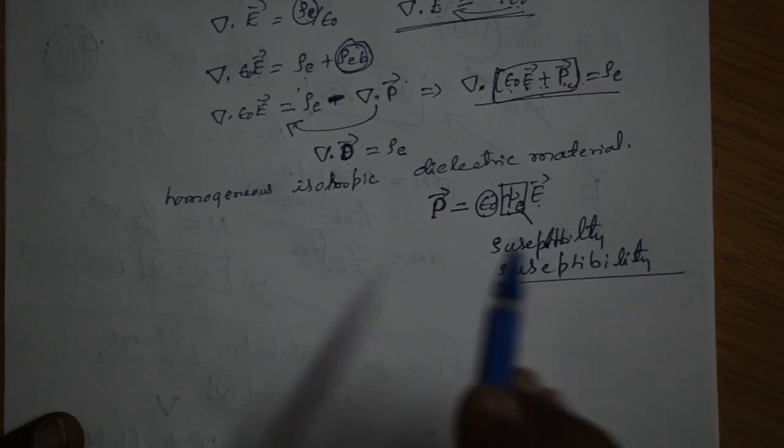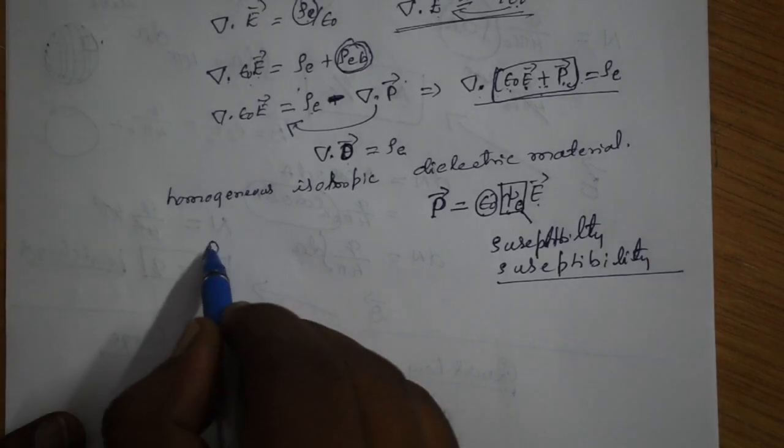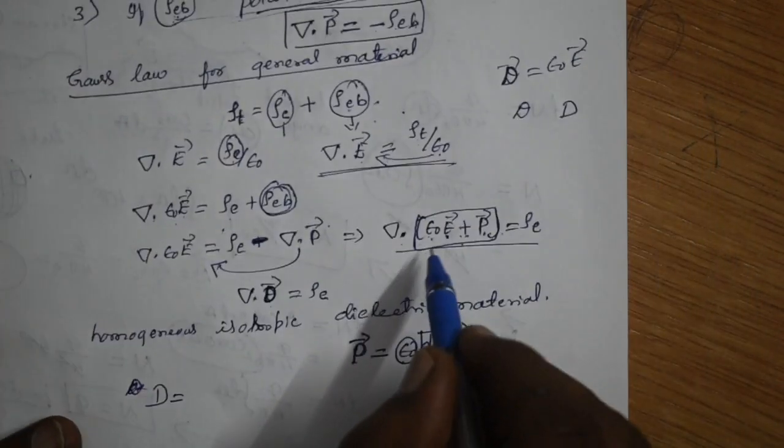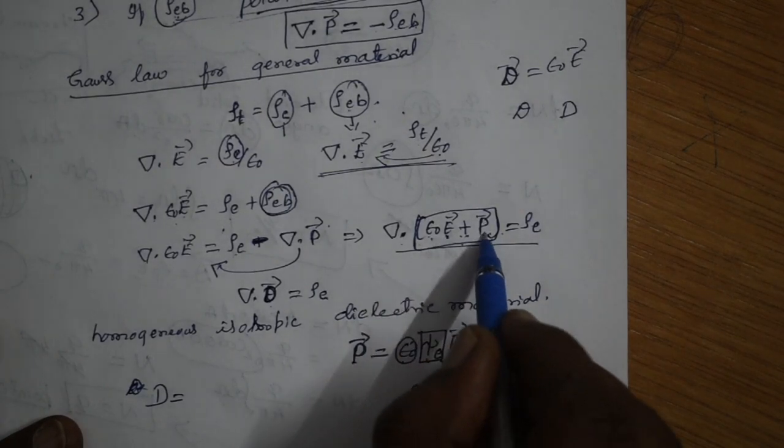Now using this we can write your capital D as, capital D means epsilon naught into E plus P, is it right?